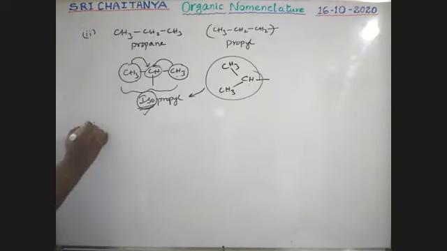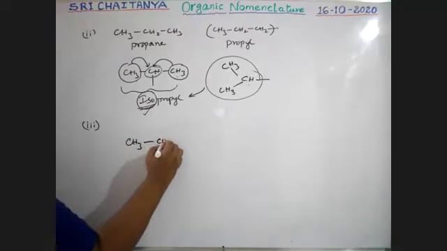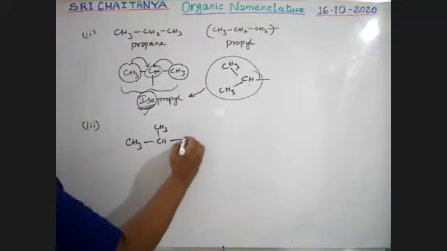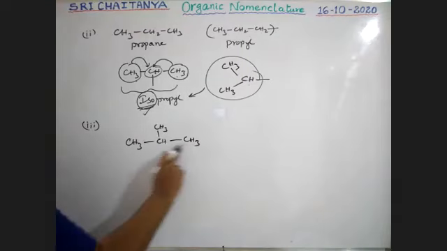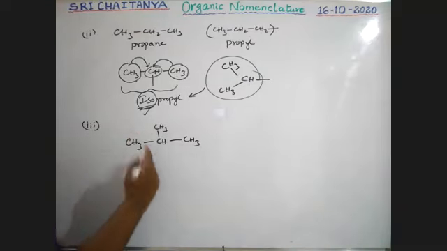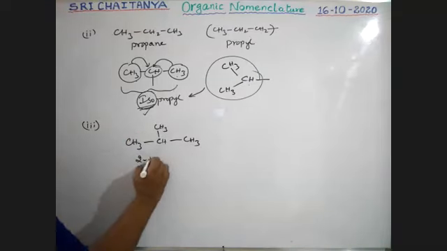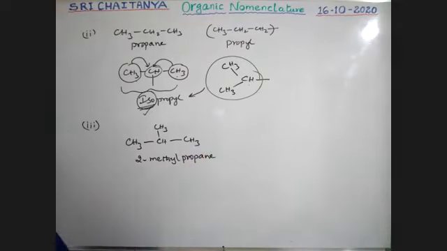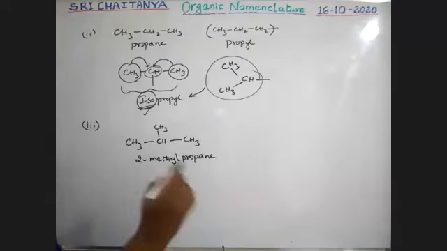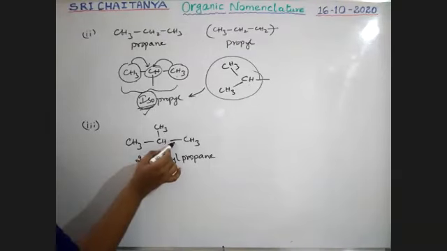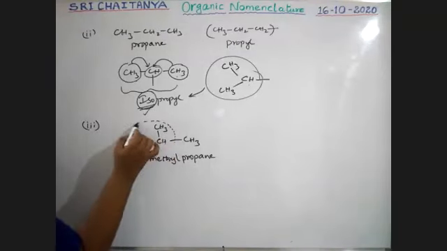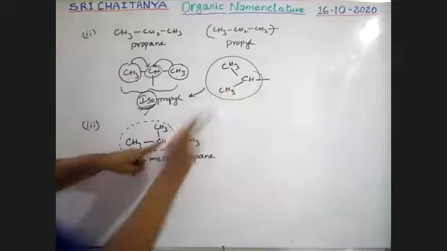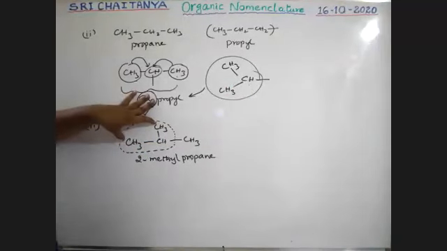2-methylpropane I am taking, boys. CH3, CH, CH3, CH3. It is a 3 carbon chain. The second carbon contains a methyl group. So the IUPAC name is 2-methylpropane. Boys, I will explain how to name. Please wait. 2-methylpropane. See here, boys. So please consider this group. This is CH. 2 methyl groups are attached. That is why it is an isopropyl group.